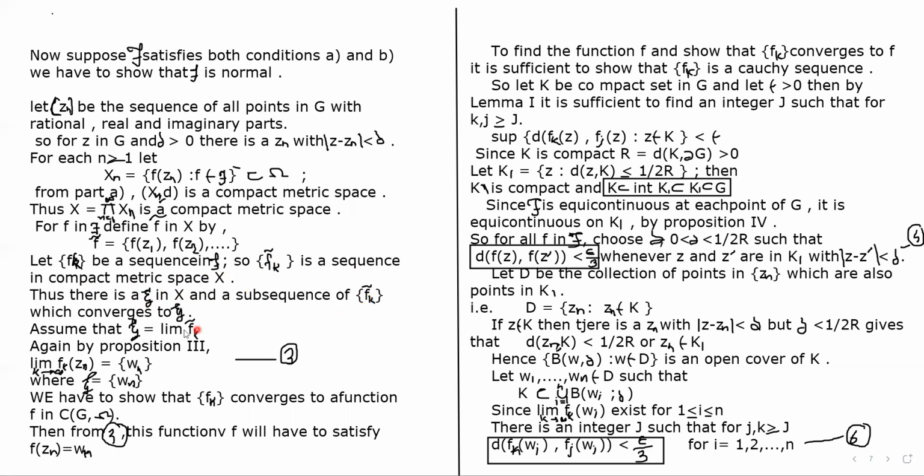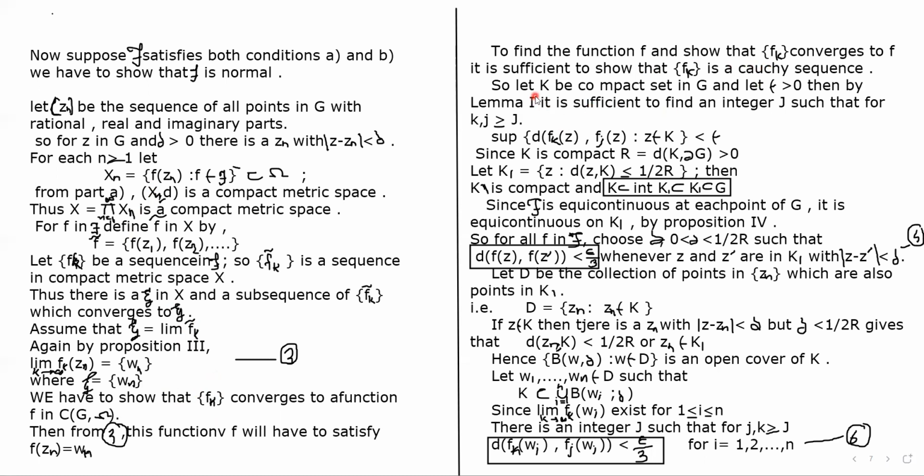So eta is equal to the limit of fk bar, and from proposition 3 we say that the limit as k tends to infinity of fk of zn is equal to wn, where wn is eta. Now we have to prove that script F is normal. For that we have to show that the sequence fk converges to a function f, and for this we show that fk is a Cauchy sequence.